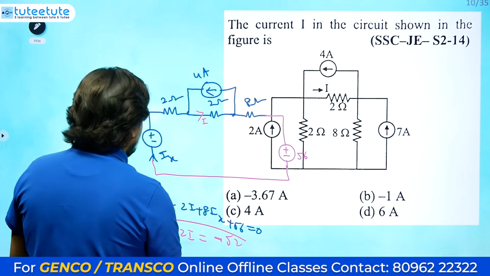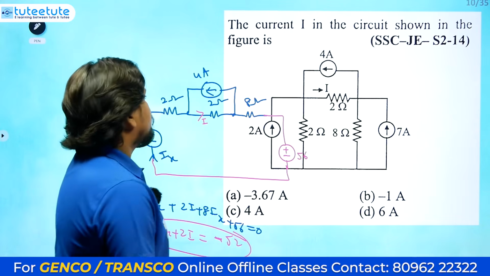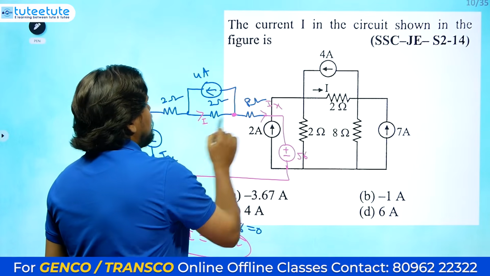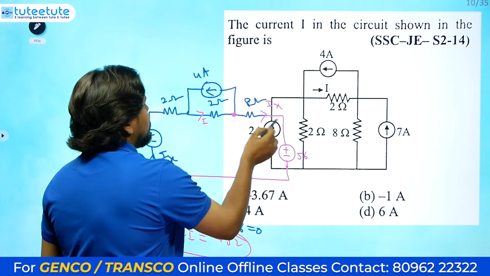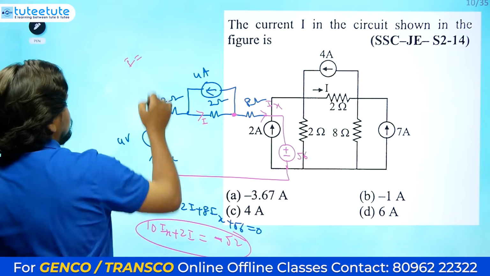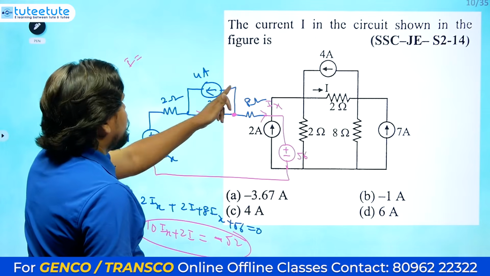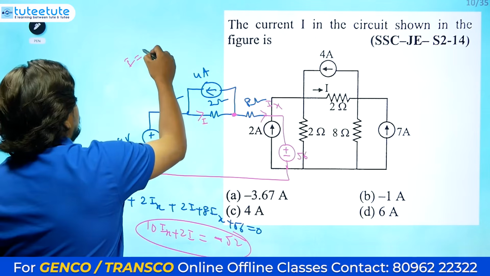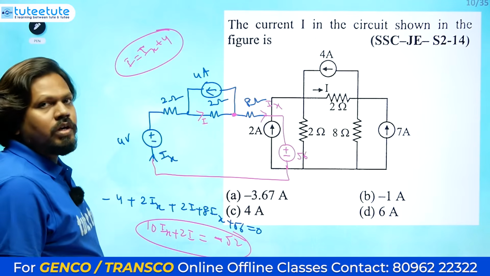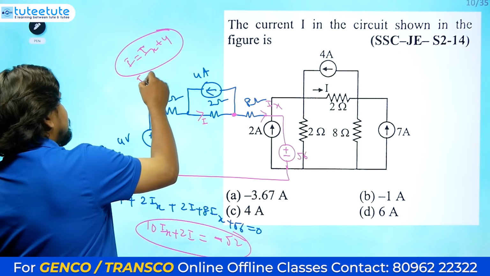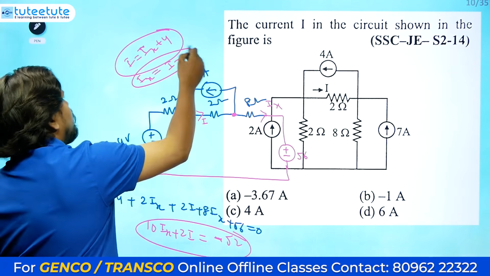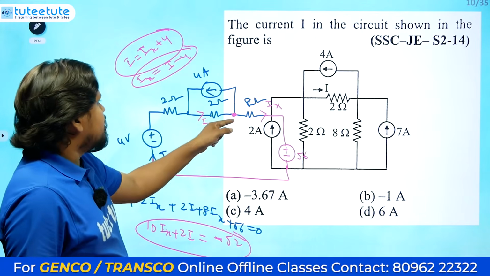This is one equation, but another relation we also need, right? You see here, one junction is there: current going here is Ix, current coming is I, going is Ix, and going is also 4. So I, the current coming, equals 4 and Ix leaving, so Ix plus 4. What value do you want? I want the I value, so I will substitute Ix in this one, that equals I minus 4.